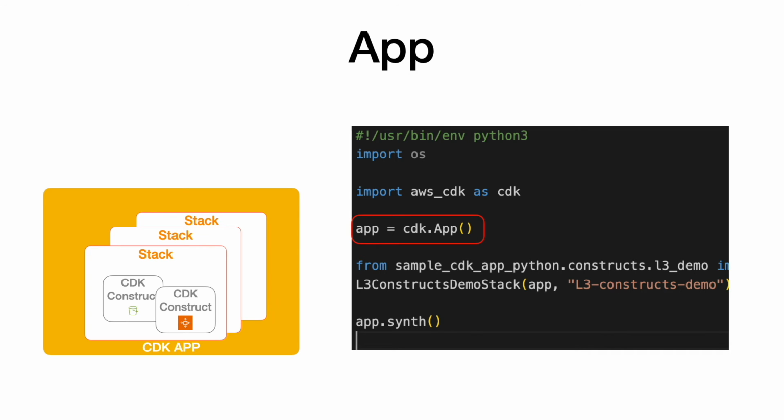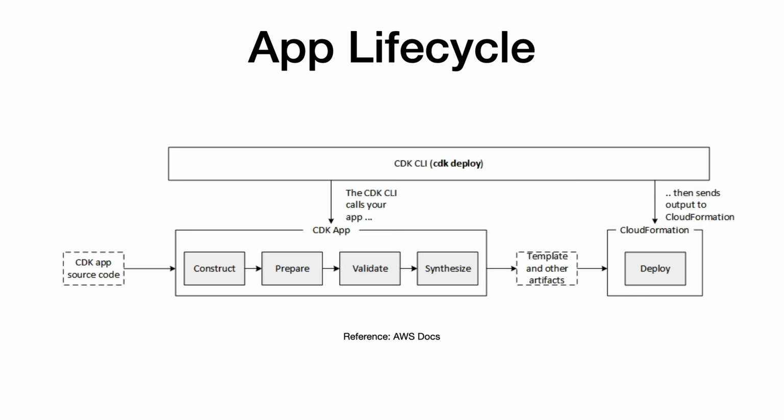The app construct provides the root context for all the stacks and child constructs. When the construct tree is generated, this object sits at the root of it. The app instance is in a one-to-one relation with your CDK application. Technically, you can create multiple app instances, but it does not serve any purpose.